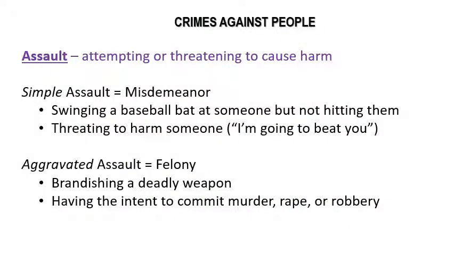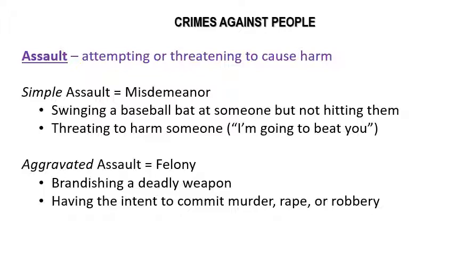Next we have assault. Now assault is attempting or threatening to cause harm. Okay, and assault can be broken into two separate categories. We have simple assault, which is a misdemeanor, and then we have aggravated assault, which is a felony. Some examples of simple assault would be swinging a baseball bat at someone but not hitting them. It's not battery because we didn't make contact. We never touched that person, but it is assault because we attempted to cause harm. Threatening to harm someone, "I'm going to beat you," is a threat to cause harm. That could be considered simple assault.